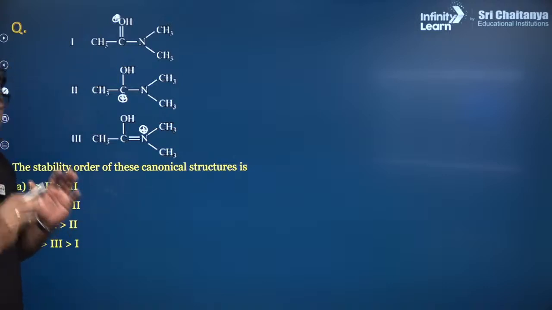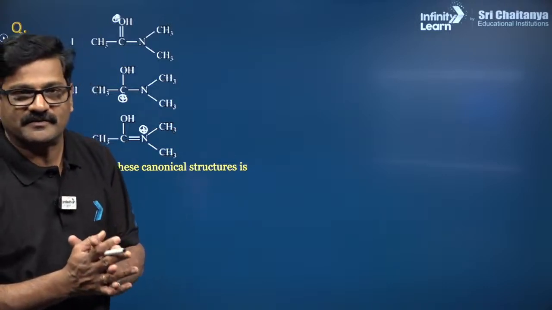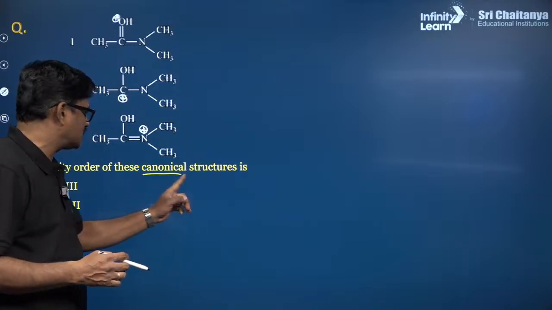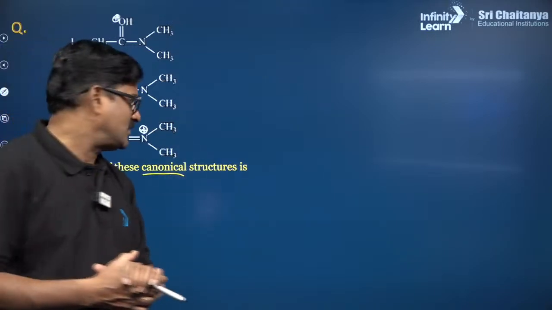When you talk about the stability of resonating structures, what is the meaning of canonical? Canonical structures means resonating structures. You want to say 4?